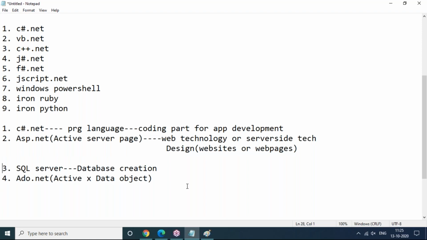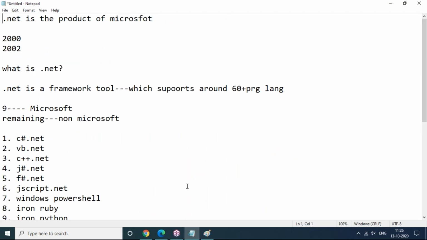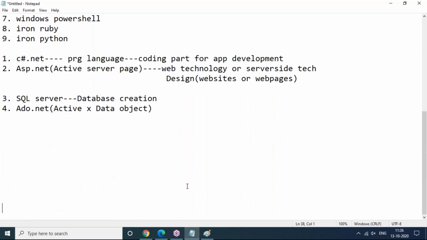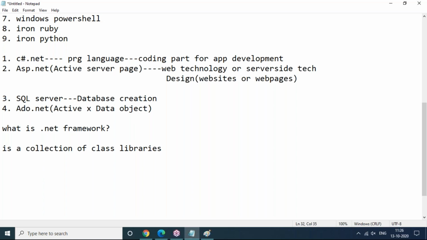Now coming to the topic, .NET is a framework tool. So what is the .NET Framework here? As I told you, without the .NET Framework software, there is no .NET actually. So what does .NET Framework mean? The .NET Framework is a collection of class libraries. Yes, it's a collection of class libraries.